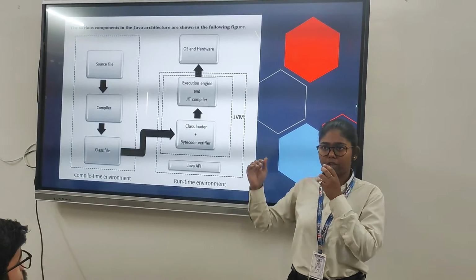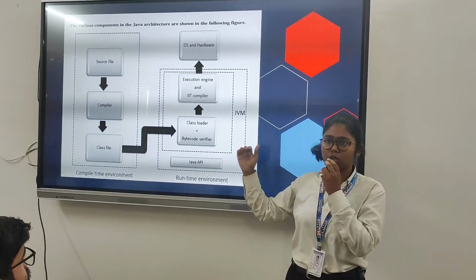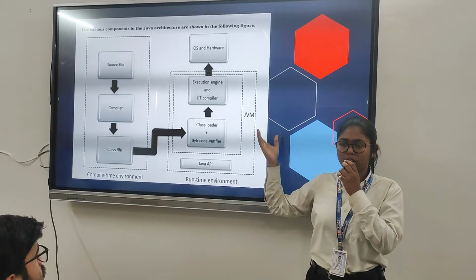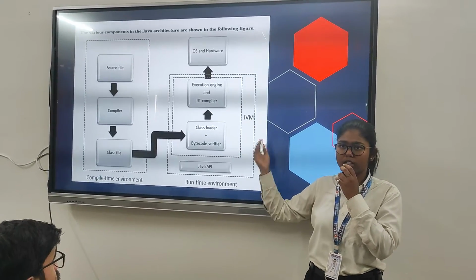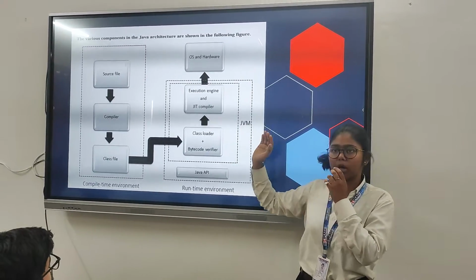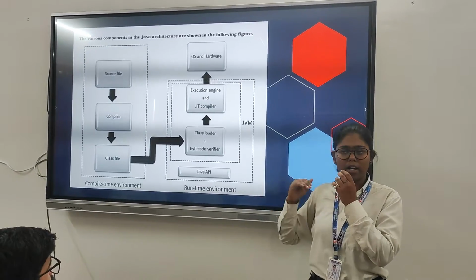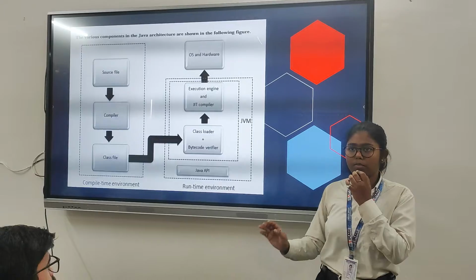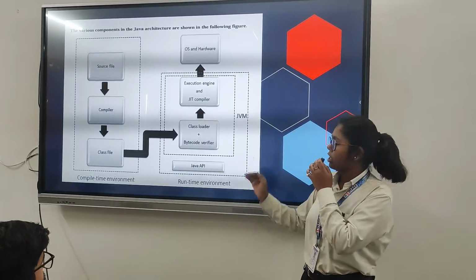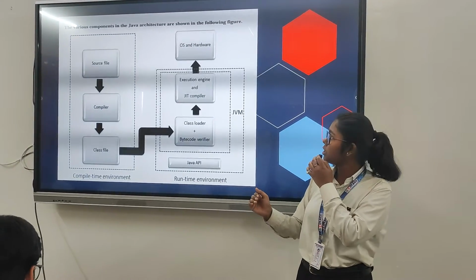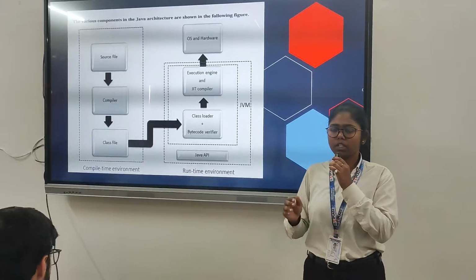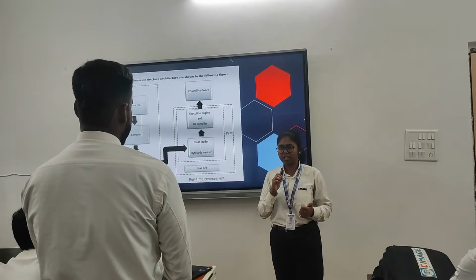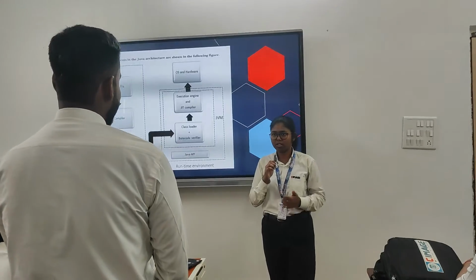So instead of executing line by line, as the JIT compiler knows that this kind of code is repeating, it will compile it once and further move with the process. So it will help you take less time and help in better execution. Is that your question?